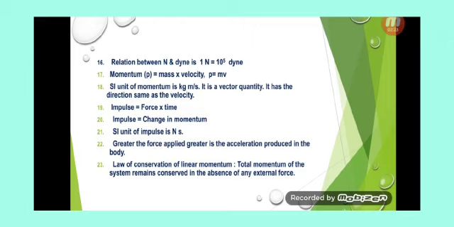Momentum is equal to mass into velocity. The SI unit of momentum is kg meter per second. It is a vector quantity. It has the same direction as that of the velocity of the object.